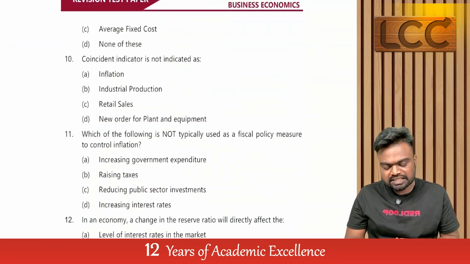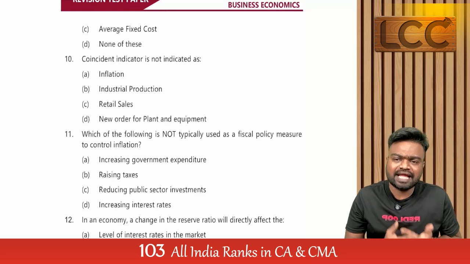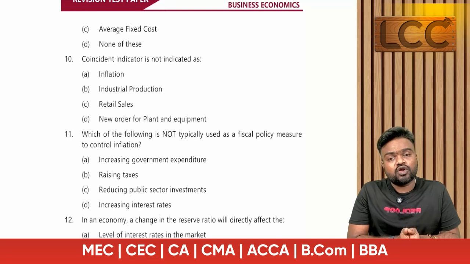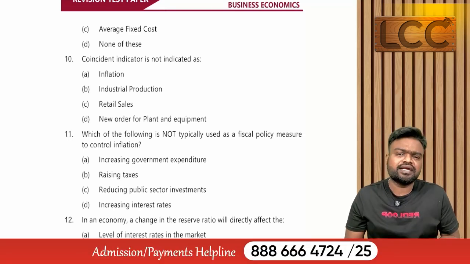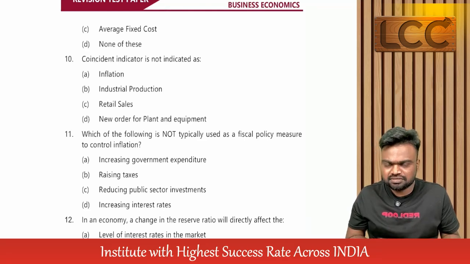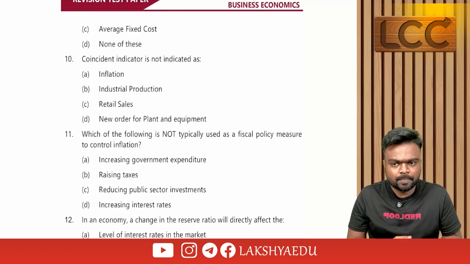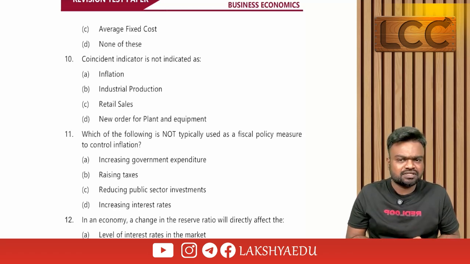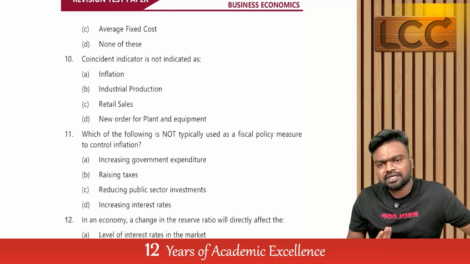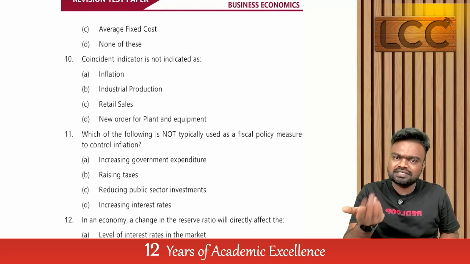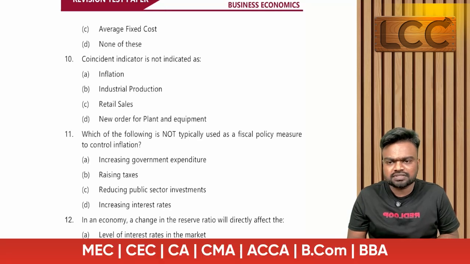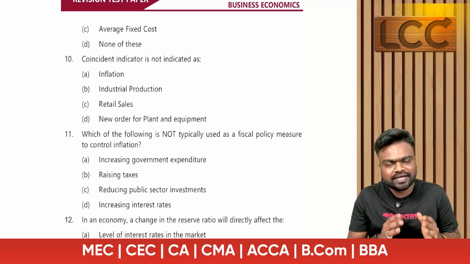The 10th one: coincident indicator is not indicated as. That means they're asking which of the following is not a coincident indicator. Sir, what is the meaning of coincident indicator? Simultaneous changes we are predicting as the cycle is happening. First, inflation. Does inflation exist in the same time period or after? Same time period. The price increases in the expansion phase and decreases in the contraction phase. So inflation is an example of a coincident indicator.